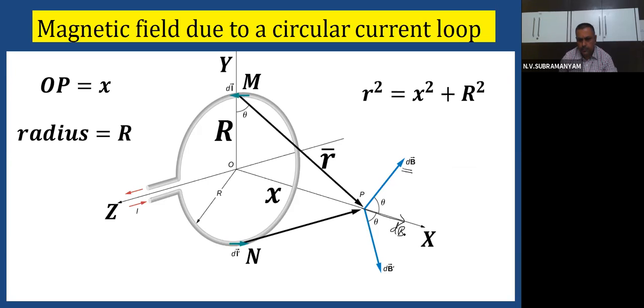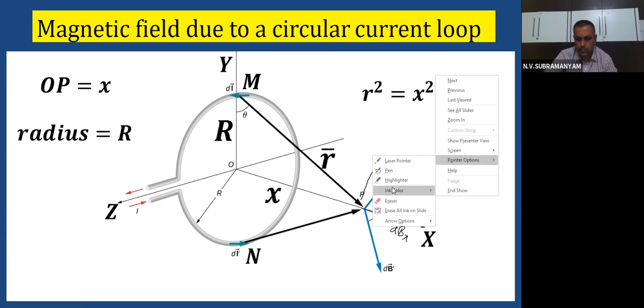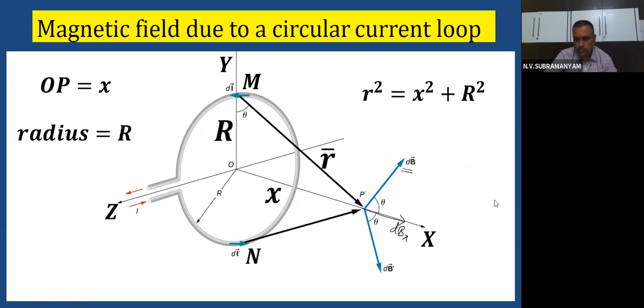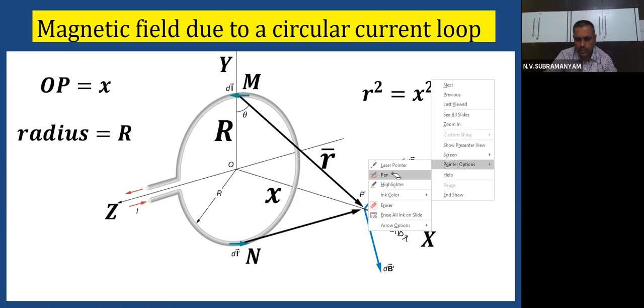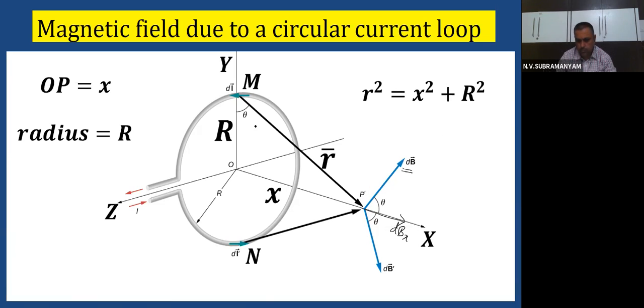One is dBx, another component is dBy. And for this one also, dBx and dBy. So this dBy component cancels, whereas dBx and dBx will get added.